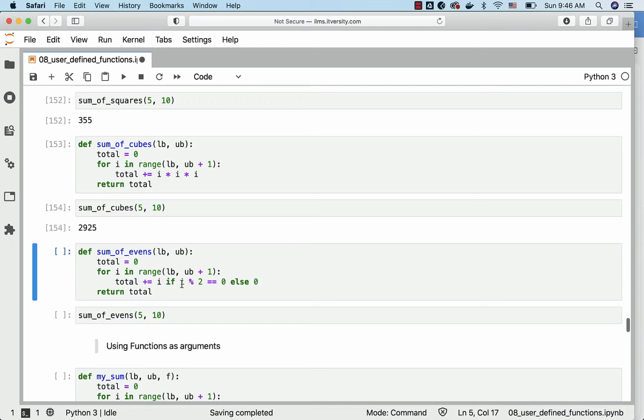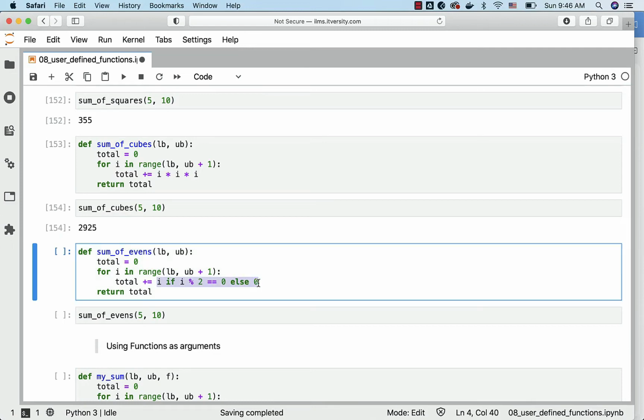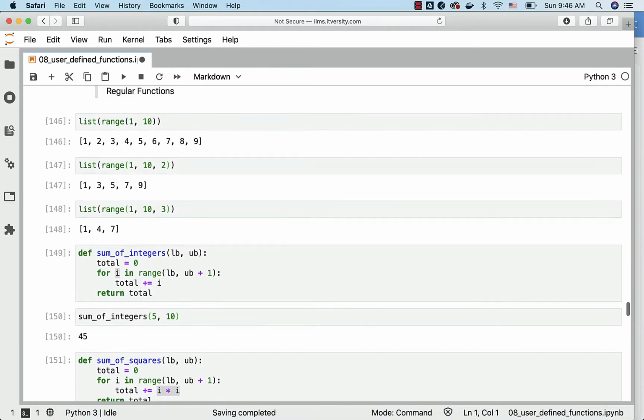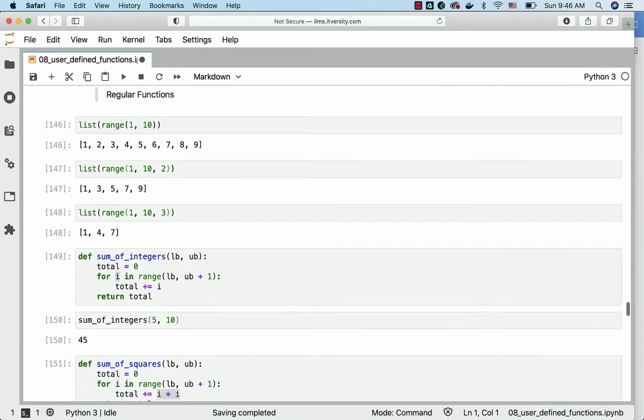So in this case, if i is divisible by 2, I am returning i itself. Otherwise, I am returning 0. So this will take care of returning either an even number or 0. And you can see the sum of evens here. This is how you typically develop regular functions without other functions as arguments.